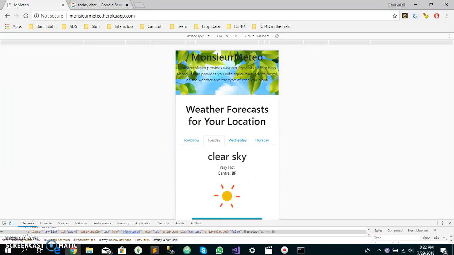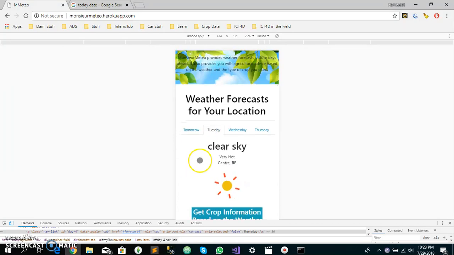Today is Sunday, so the system provides forecasts for tomorrow, which is Monday, then Tuesday, Wednesday, and Thursday. For tomorrow, Monday, the weather is forecasted to be clear skies, so there's not going to be rain. The general weather is clear skies with no rain. Then the temperature is going to be warm, so that means not too hot.